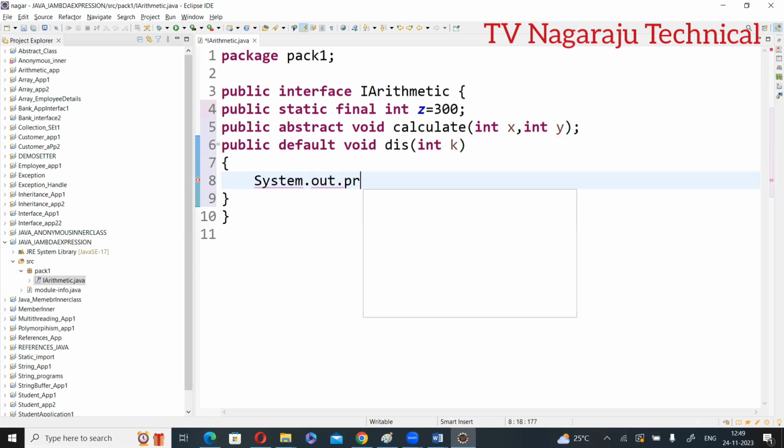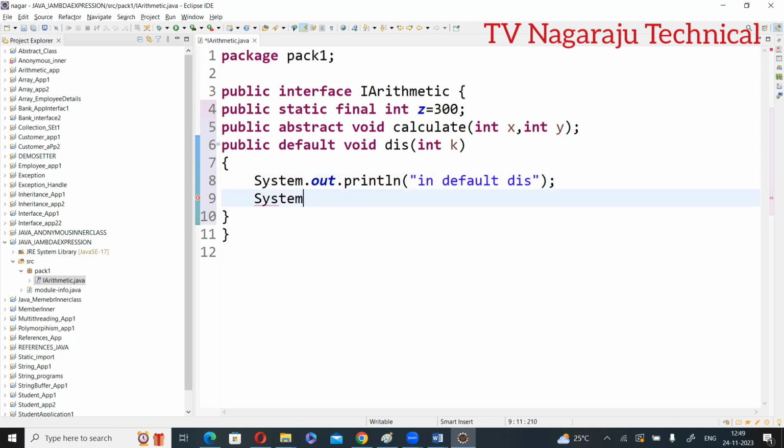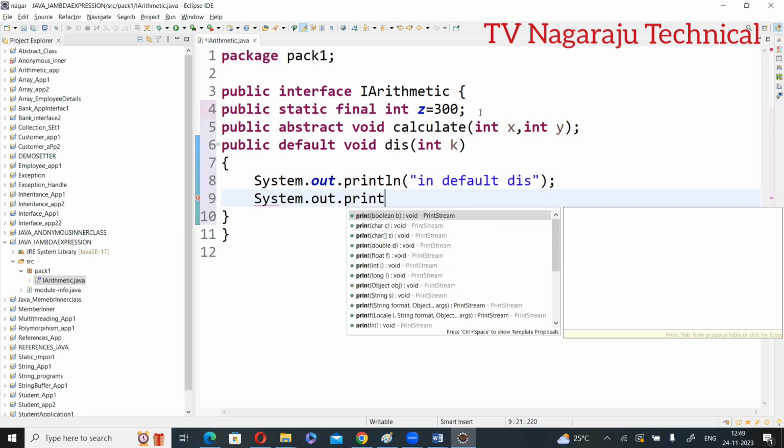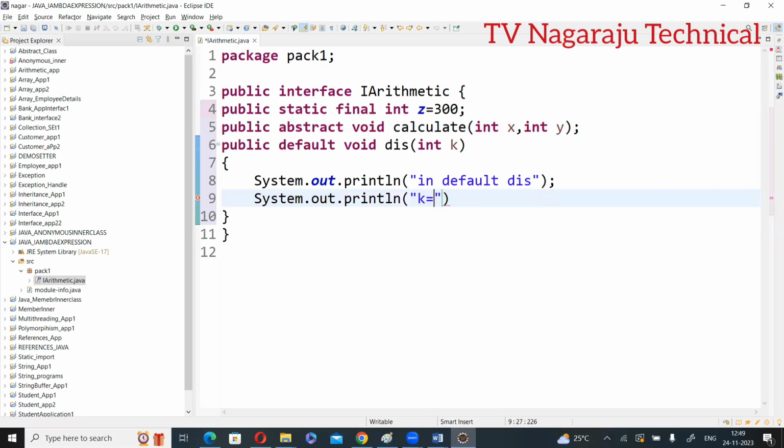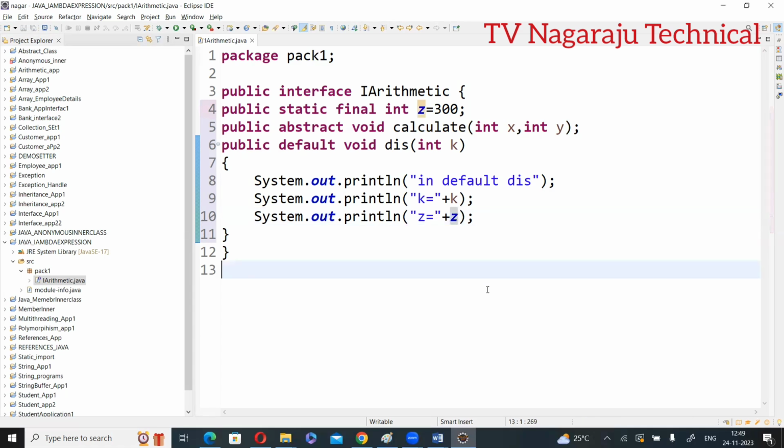Suppose in the default method dis, system.out.println just prints the value of k: system.out.println "k is equal to" plus k. If you want, you can print the value of z. Why? Because z is also available in the same interface. Anyway, the default method can access this one. Now, one interface is created with an abstract method.